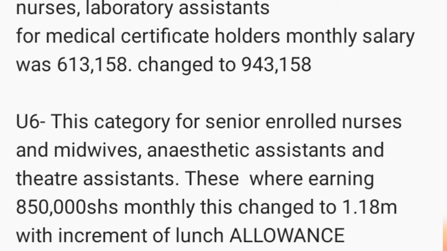Now you have to remember that all those above U7 were added a lunch allowance of 15,000 per day, and when you multiply 15,000 by the 22 working days, their lunch allowance adds up to 330,000 shillings. So the enrolled nurses were added 330,000, and also these ones under U6 were added 330,000 shillings. So these ones from 850,000 shillings, their gross changed to 1.18 million shillings with the increment of the lunch allowance.